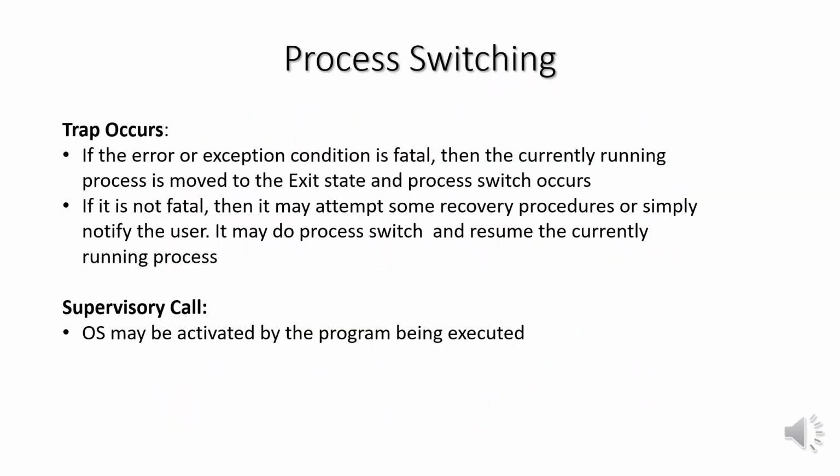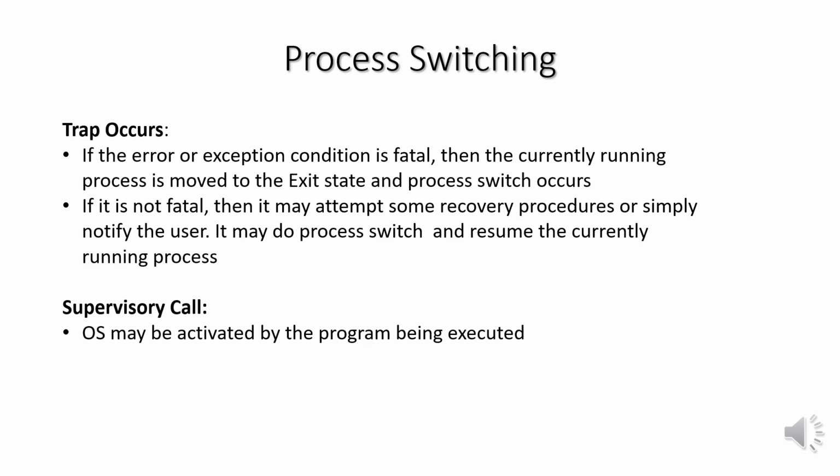With a trap, the operating system determines if the error or exception condition is fatal. If so, then the currently running process is moved to the exit state and a process switch occurs. If not, then the action of the OS will depend on the nature of the error and the design of the OS. It may attempt some recovery procedure or simply notify the user. It may do a process switch or resume the currently running process.